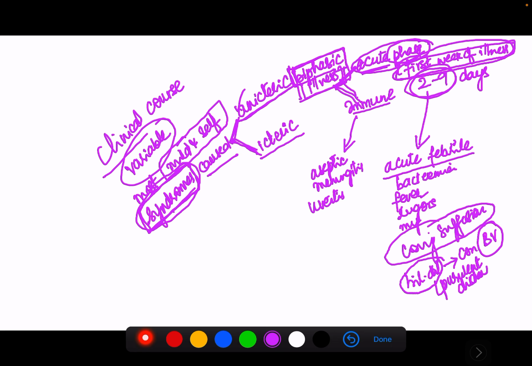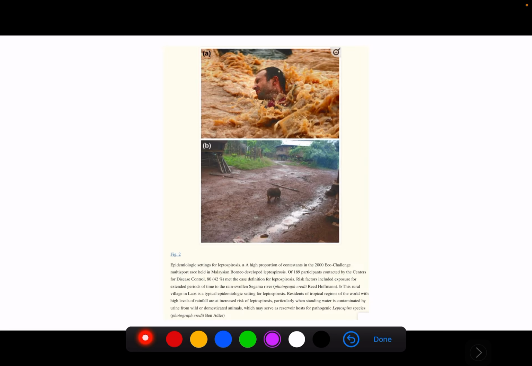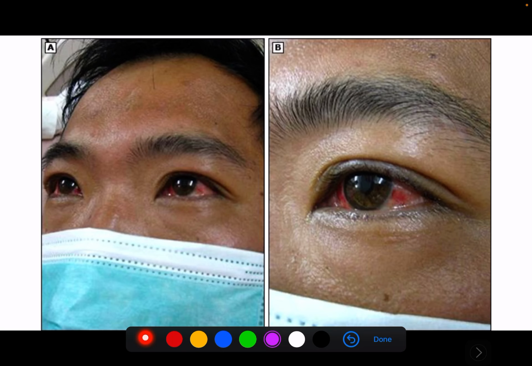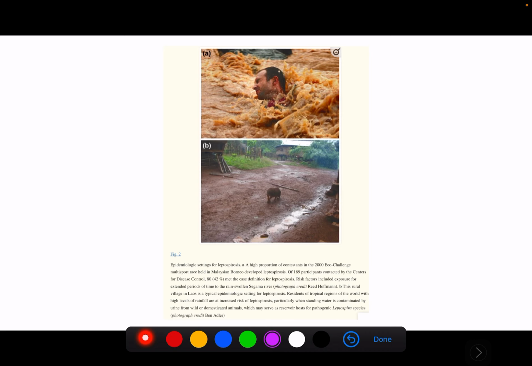Whereas other bacterial conjunctivitis will be characterized by a purulent discharge. But here there is conjunctival erythema without purulent discharge. This is common with leptospirosis. Here you can see the diagram wherein there is a conjunctival suffusion. Fever will be there, and we also have to look for this conjunctival suffusion in endemic areas of leptospirosis.